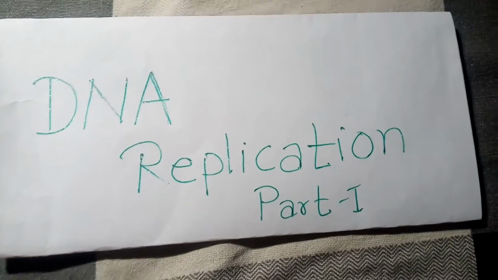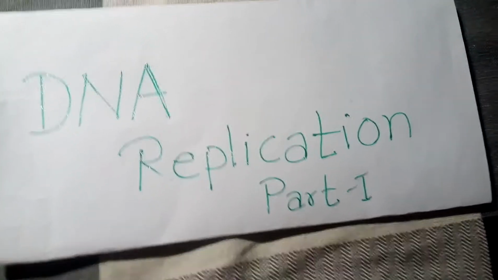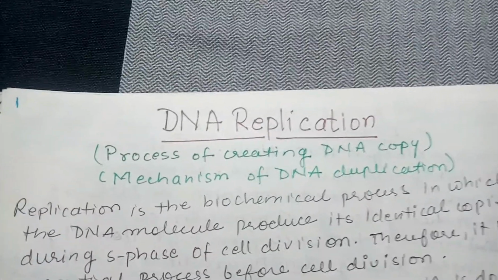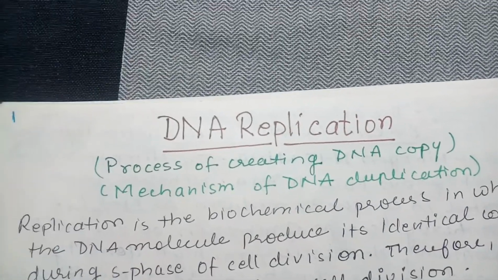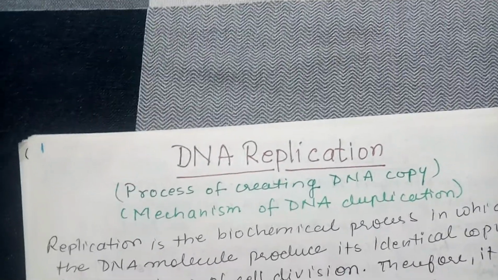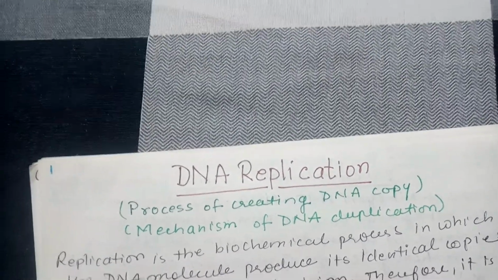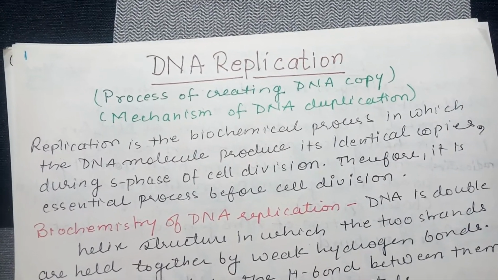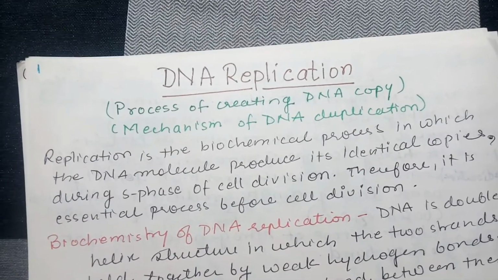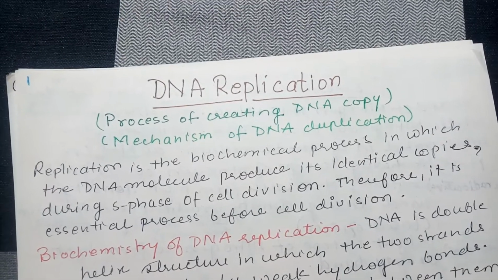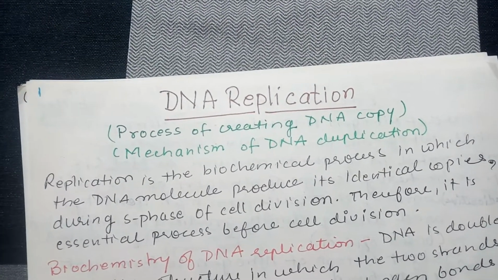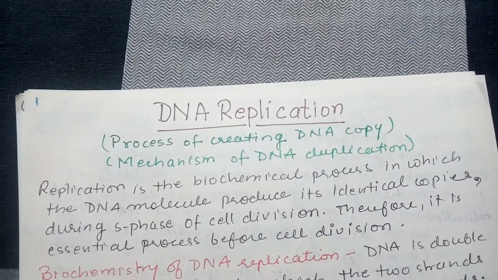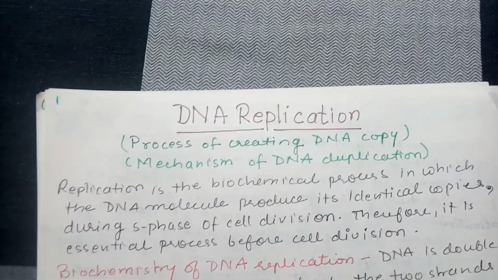Dear student, today we will discuss DNA replication. So DNA replication is the process of creating a new copy of DNA, or it is the mechanism of DNA duplication. Replication is a biochemical process in which the DNA molecule produces its identical copies during S phase of cell division. Therefore, it is an essential process before cell division.